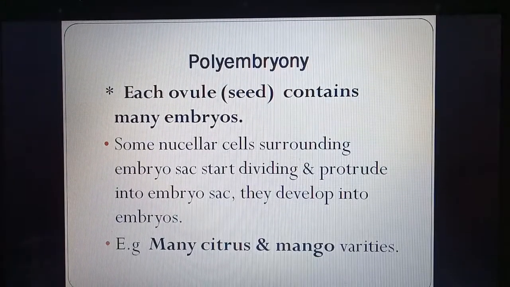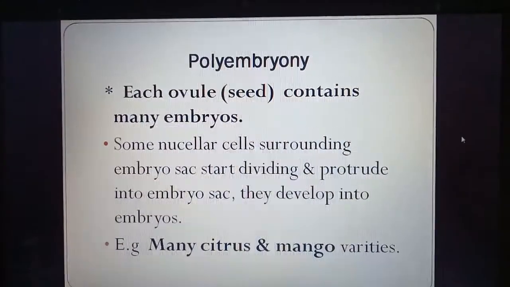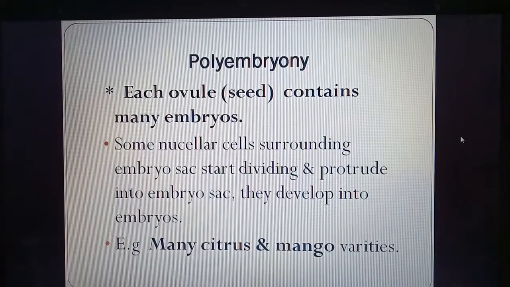Polyembryony. Now many ovules or seeds contain many embryos. So we see that in some plants the ovule contains many embryos, more than one. So how is it produced? Some nucellar cells. We know that nucellus is a tissue which surrounds the embryo sac. So some nucellar cells surrounding the embryo sac start dividing. They start dividing and protrude into the embryo sac. Protrude means to come out, to extend. So they enter the embryo sac and develop into embryos.